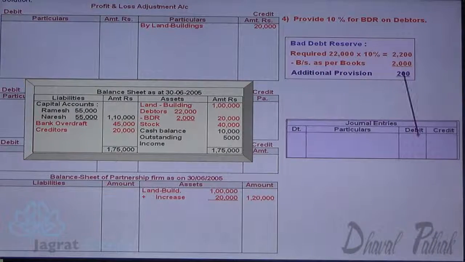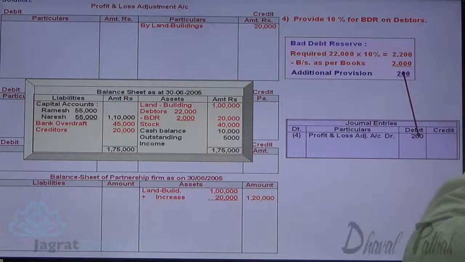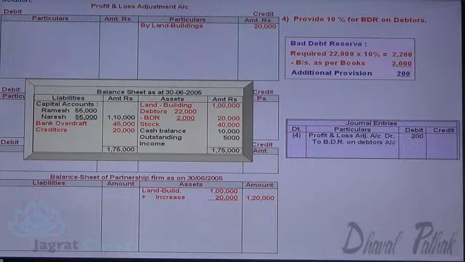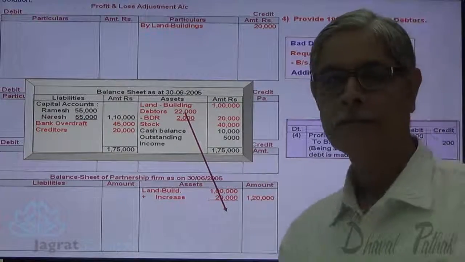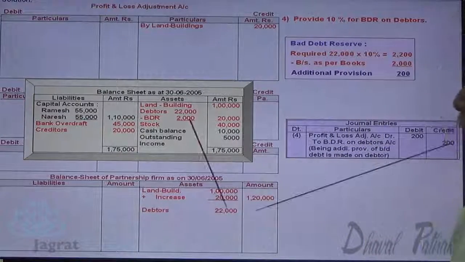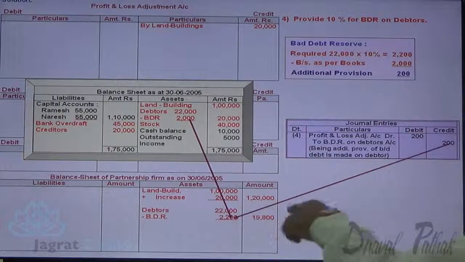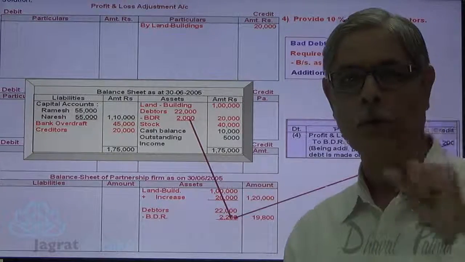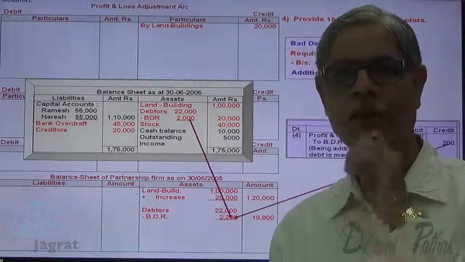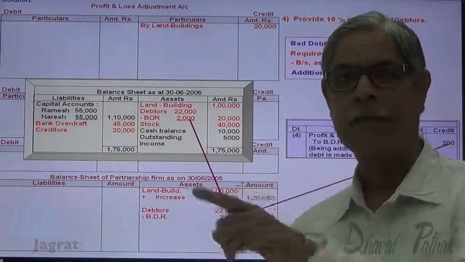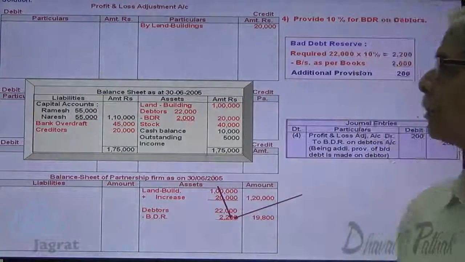So profit and loss adjustment account debit, bad debt reserve on debtors account credit. Now debtors 22,000 minus 2,200, 19,800 will be reported in the outer column. Additional provision gets debited to profit and loss adjustment account.